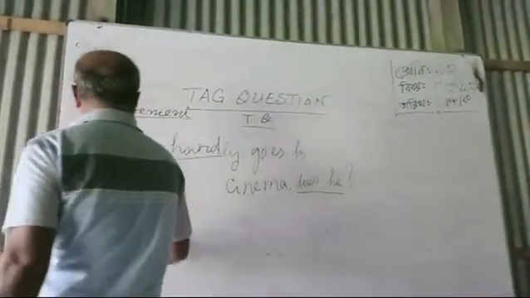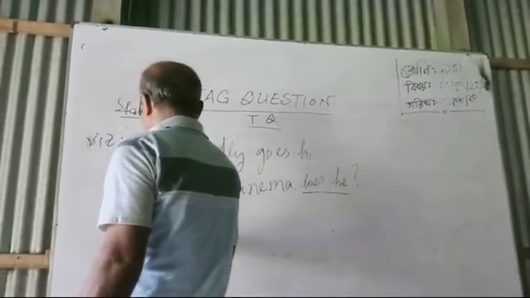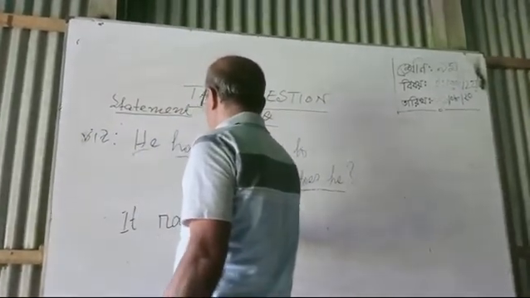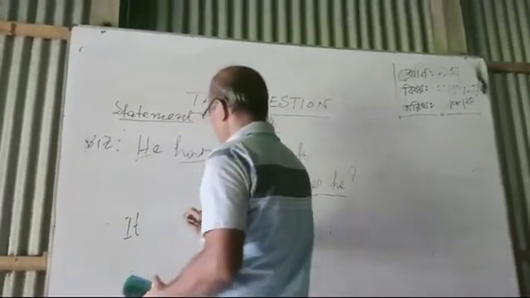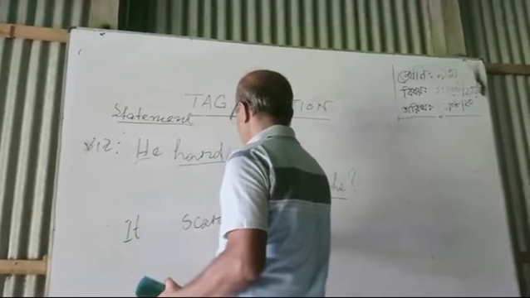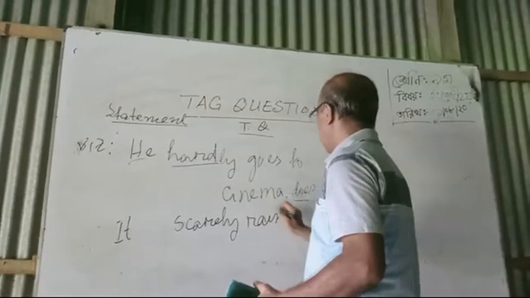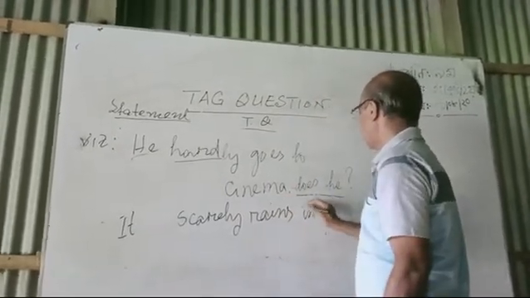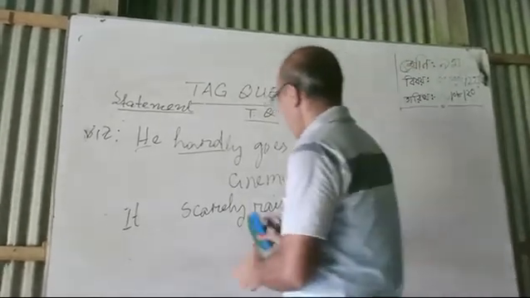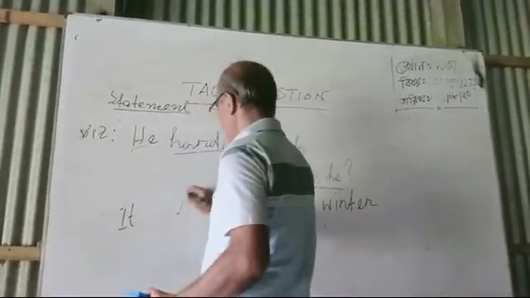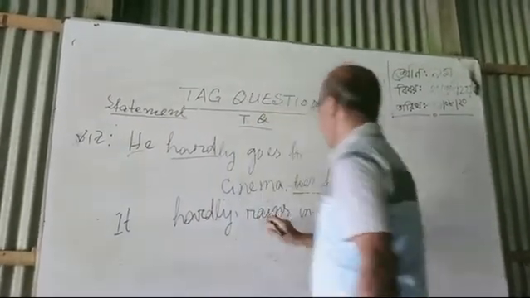Okay, I'm going to another example. It hardly rains in winter.